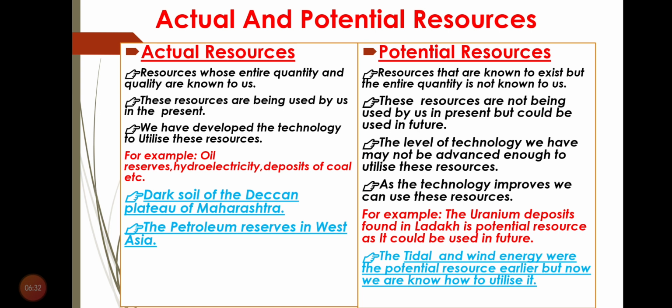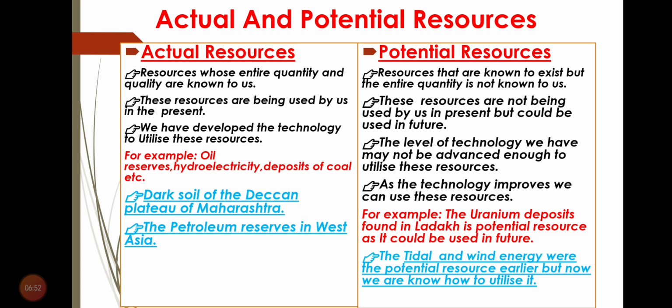Research is going on into how to utilize them. We are not using these resources at present, but we can use them in future once the technologies are developed.